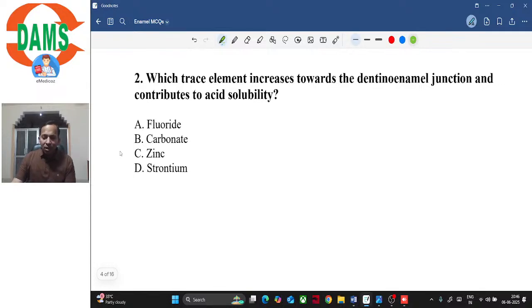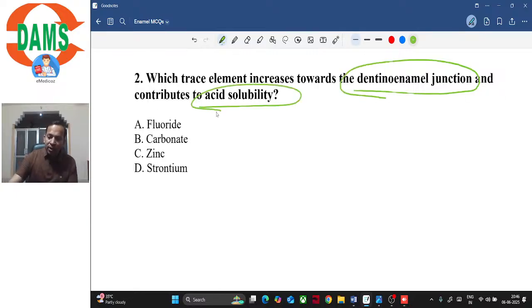So next question, which trace element increases towards the dentino-enamel junction and contributes to acid solubility? So we have just discussed this concept, isn't it? So which of the elements increases towards DEJ and also it increases acid solubility? That is, it increases the caries proneness, isn't it? It makes the tooth caries prone. It makes the enamel caries prone. So which of these following do you think is the correct answer? Is it fluoride, is it carbonate, is it zinc, or is it strontium? So which of these four will make the enamel caries prone or will increase the acid solubility?